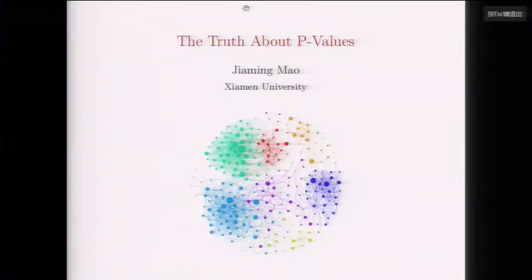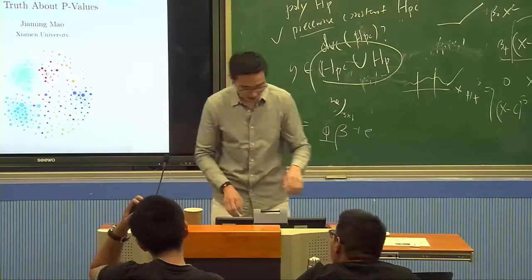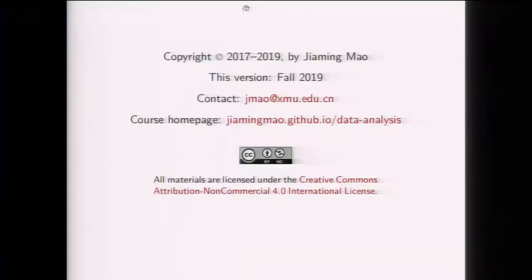I call it the truth about p-values. That's a very bad name, but I cannot think of a better one.